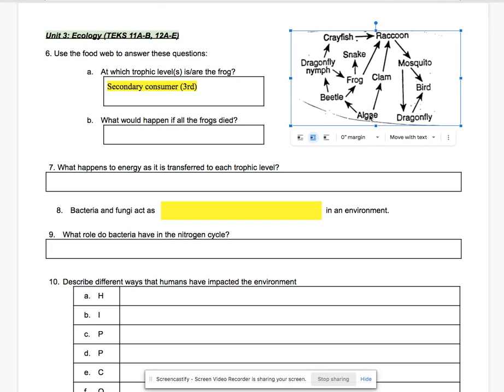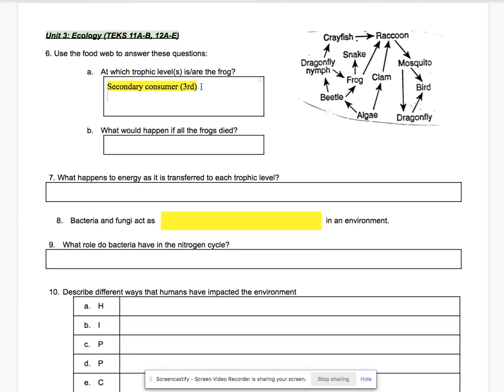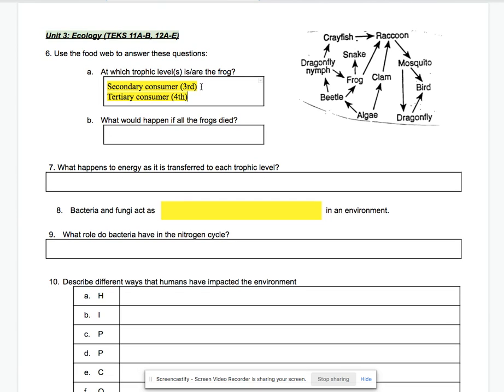But if you're paying attention, the algae, the beetle, the dragonfly, the frog also eats the dragonfly. So it can be producer, primary, secondary. It could be a tertiary consumer as well, if you're following that food chain. So it can be secondary, but it can also be tertiary, which is the fourth step, fourth level. That's really all it can be. Just remember how to read a food web and a food chain, and just remember the levels when you're studying this.